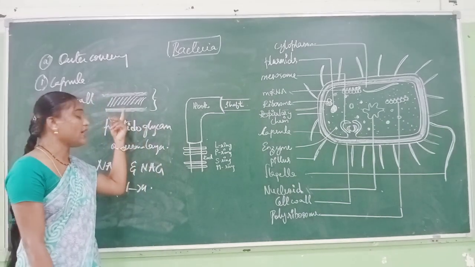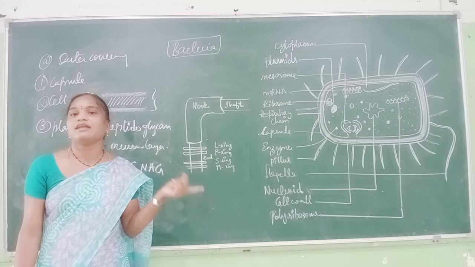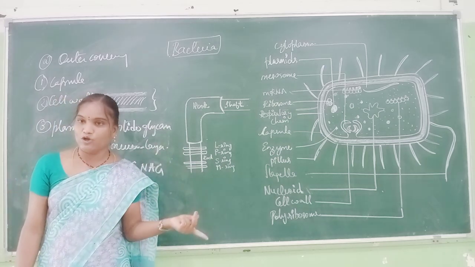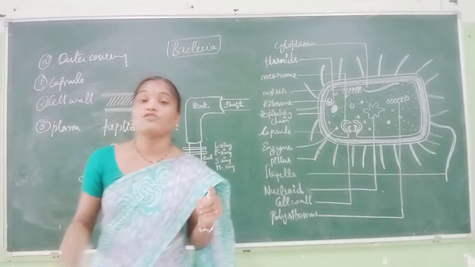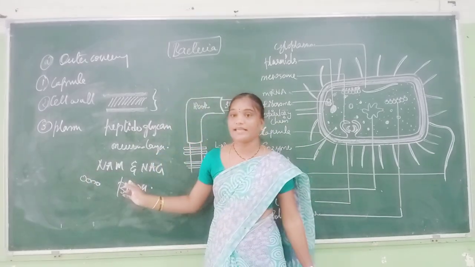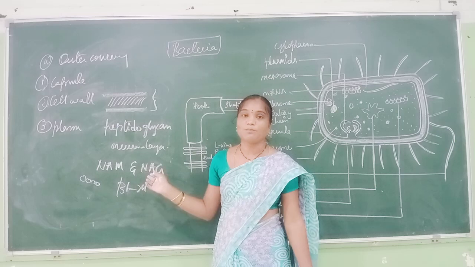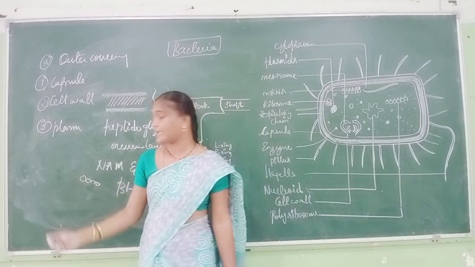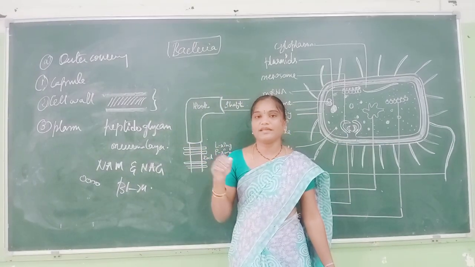As I said, all cell membranes are made up of phospholipid bilayer, and in bacteria the cell wall is made up of peptidoglycan layer, the murein layer, which is made up of NAM and NAG. NAM means N-acetylmuramic acid and NAG is N-acetylglucosamine. These are linked with beta 1,4 linkage and attached with a tetrapeptide molecule.